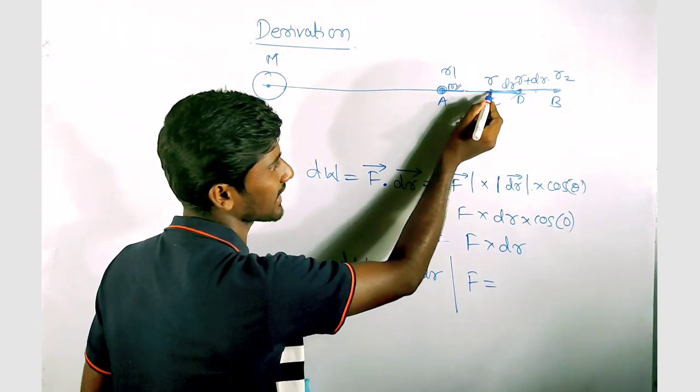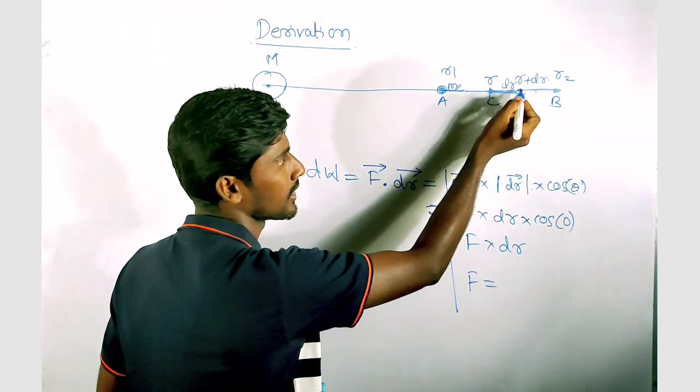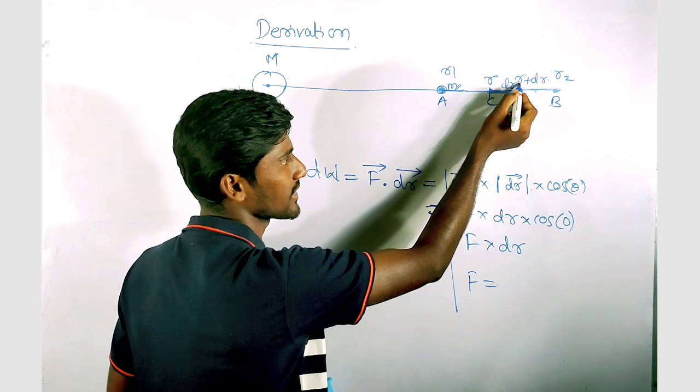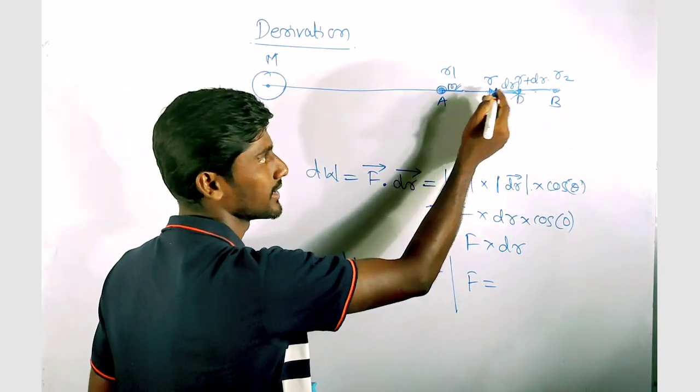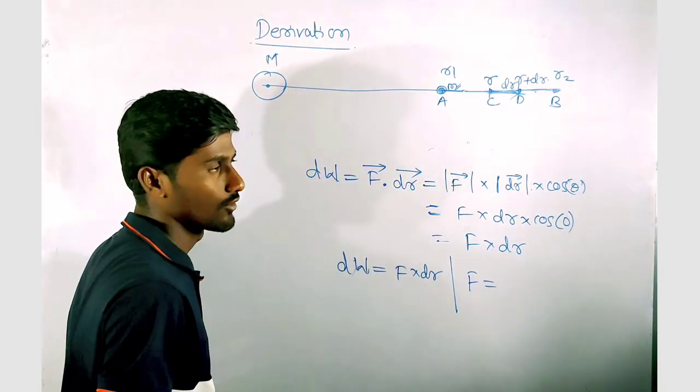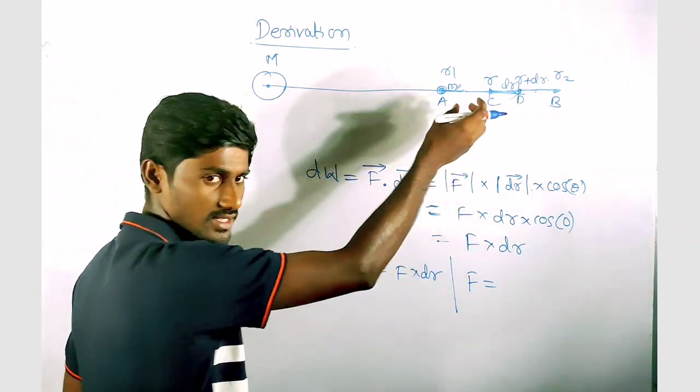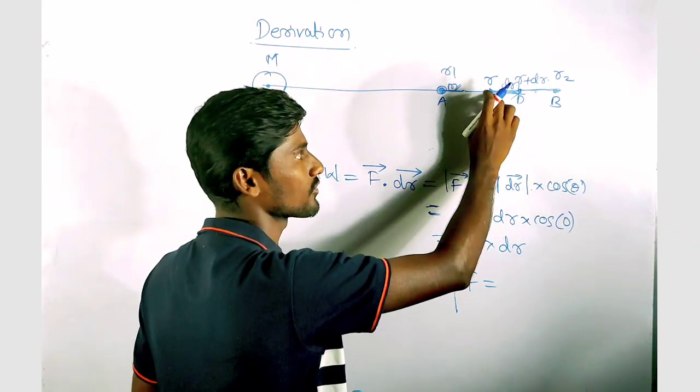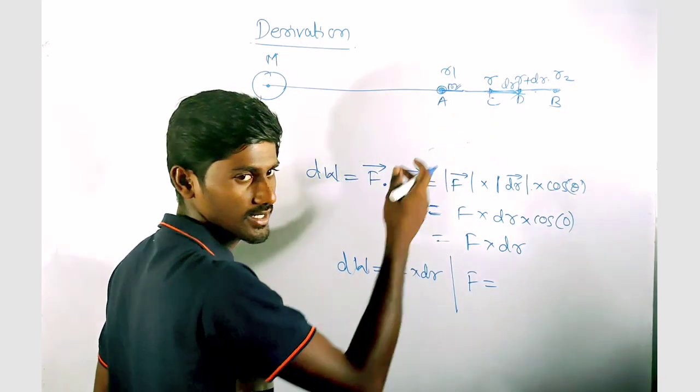If I take the gravitational force at point C, or at D, they are the same. We have chosen this displacement such that the gravitational force throughout this small displacement is constant.